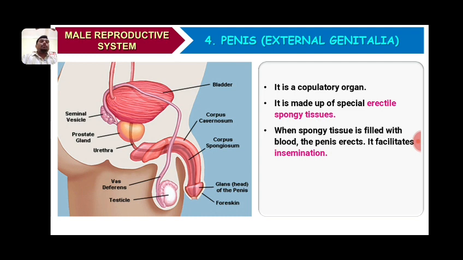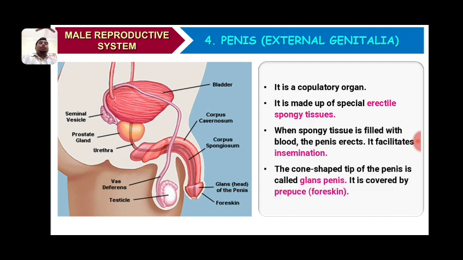The main function of the penis is insemination, that means it transfers the semen into the female genital tract. The cone-shaped tip of the penis is called the glans penis, and it is covered by a foreskin known as the prepuce.